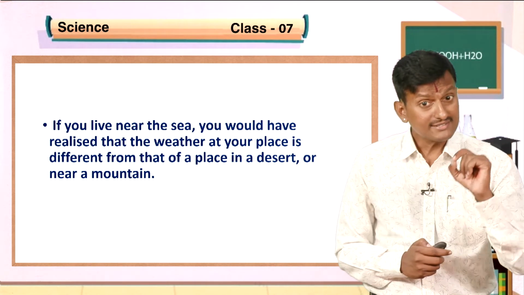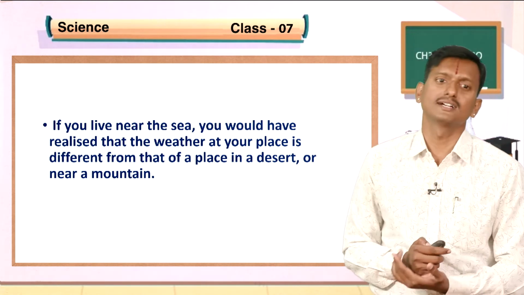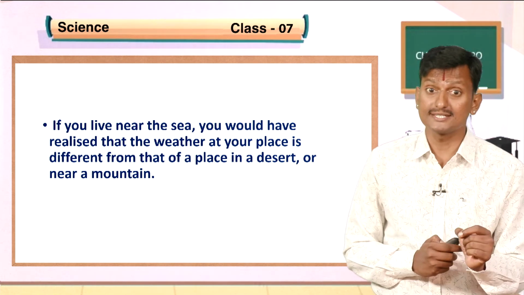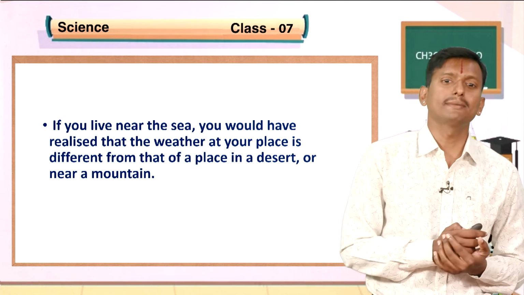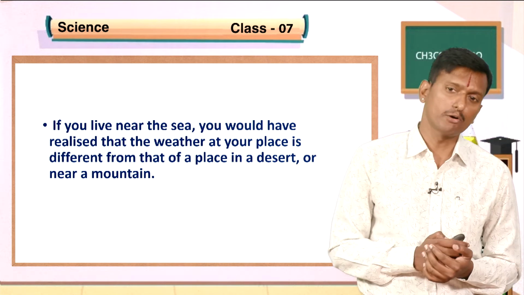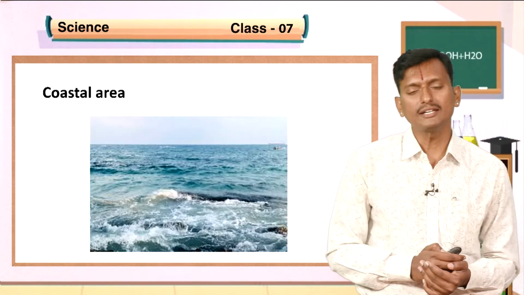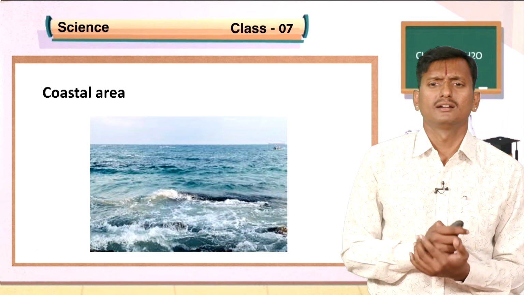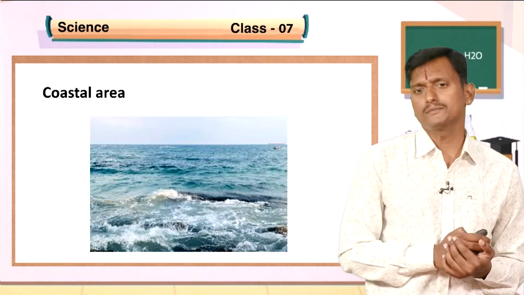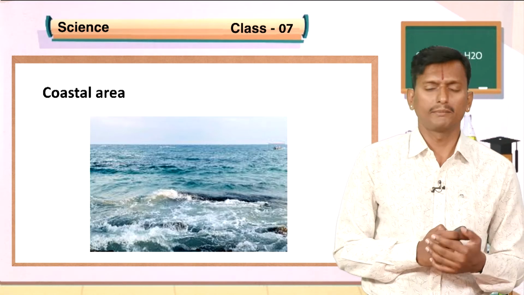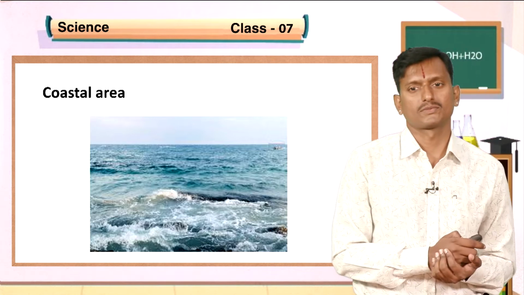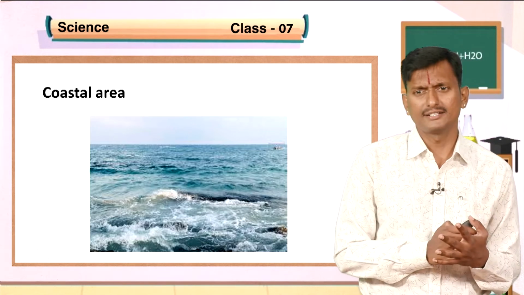If you live near the sea, you would have realized that the weather at your place is different from the place in a desert or near a mountain. Coastal area. Have you ever gone to a coastal area? Maybe in your school trips. You will find it's very hot.